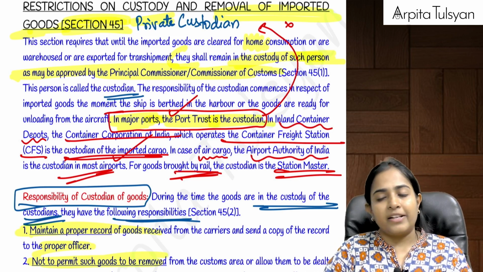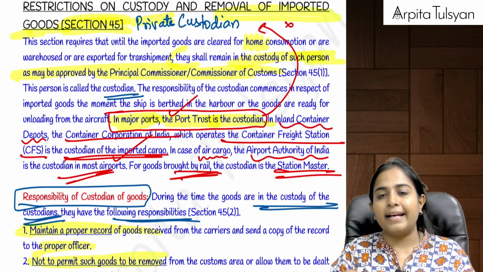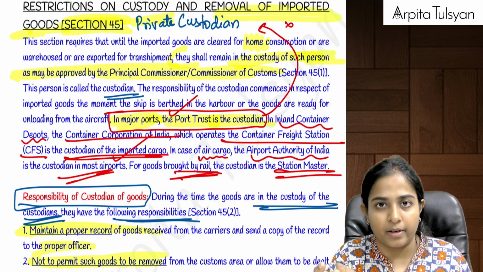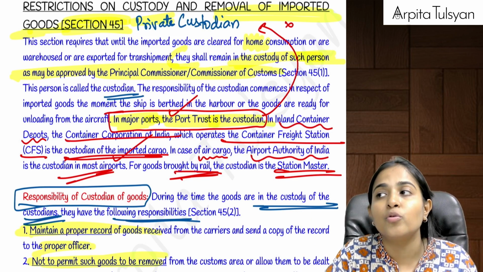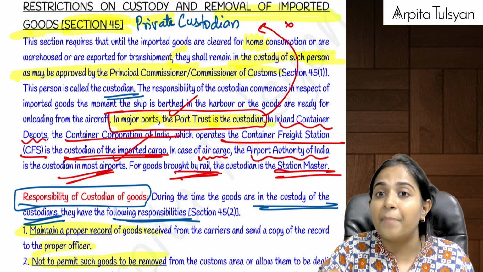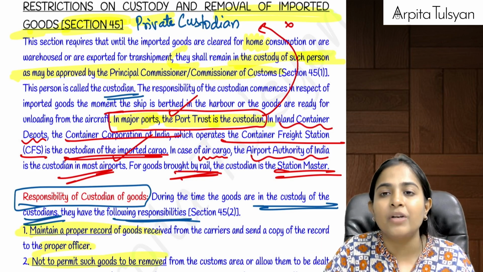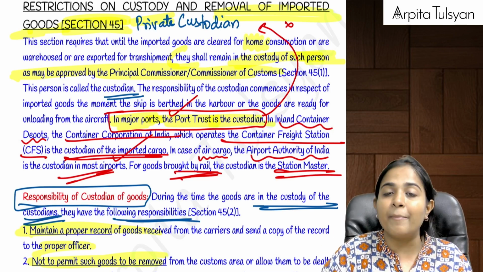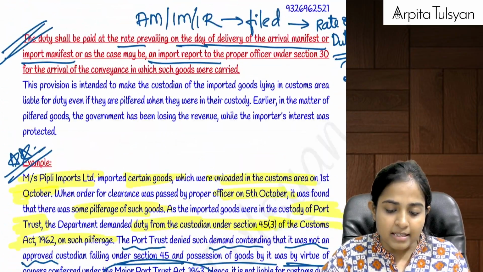Now there was one important point here that was decided in one case law also: in India, in major ports, the port trust is the custodian. So the port trust is not the custodian who is approved by the principal commissioner or commissioner. So if there is any pilferage on such a port which is under the control of the port trust, then the port trust will not be responsible to remit the duty on such pilfered goods. Are you clear with this? Yes, this is what we have studied.